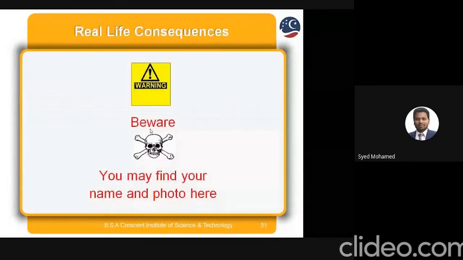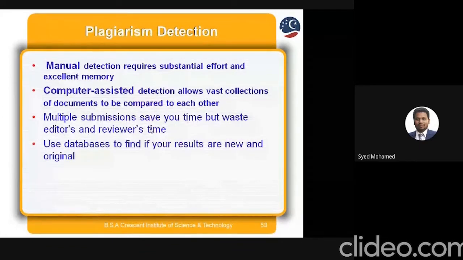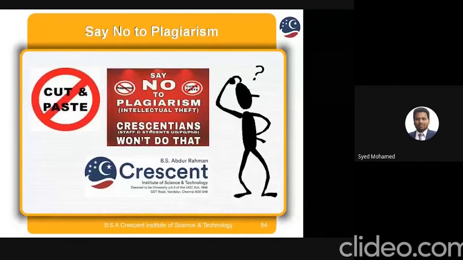So, real life consequences. Be warned. Beware, you may find your name and photo displayed if you are involved in plagiarism. So stop plagiarism. Now, plagiarism detection. Manual detection requires substantial effort and excellent memory, but computer-assisted detection allows vast collections of documents to be compared to each other. Multiple submissions save you time but waste editors' and reviewers' time. So use a database to find out whether your results are new and original. Our research scholars particularly should not use any plagiarism. Say no to plagiarism, it is intellectual theft.